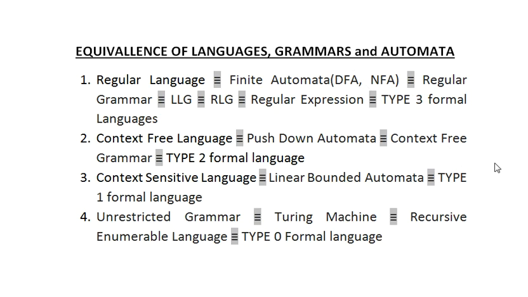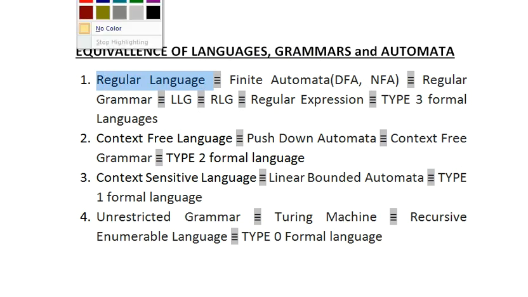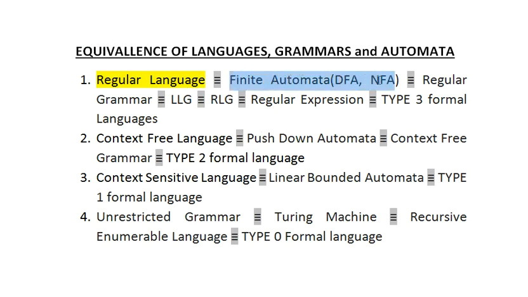If I move on, the first one is the regular language part. This regular language is equivalent to finite automata, where we'll have DFA, NFA, epsilon NFA as well. We'll also have finite automata with output, which are known as Mealy-Moore machines.